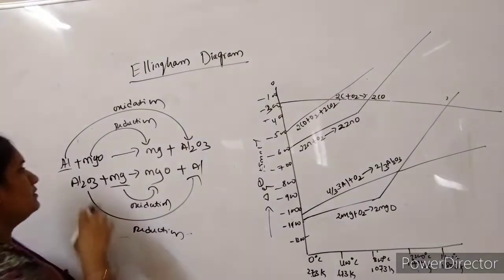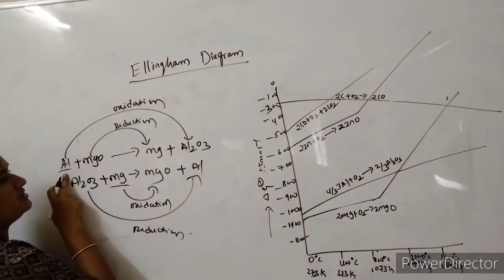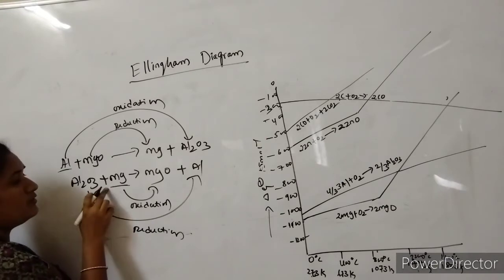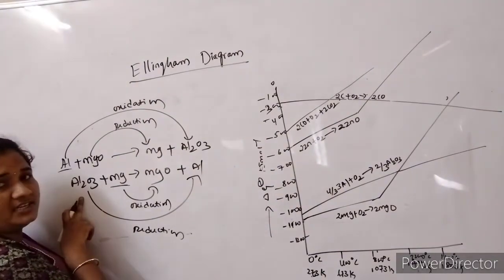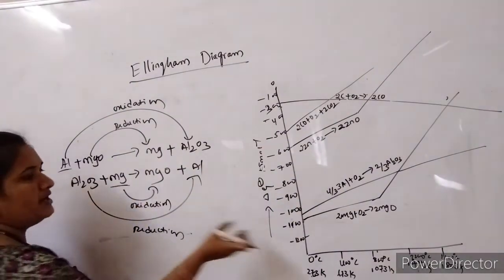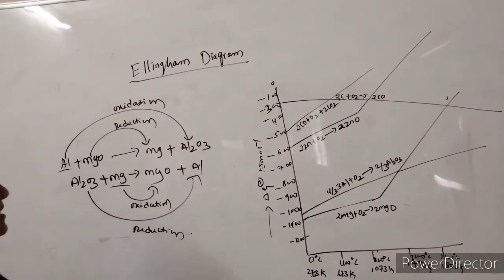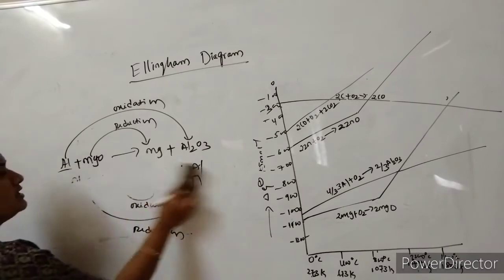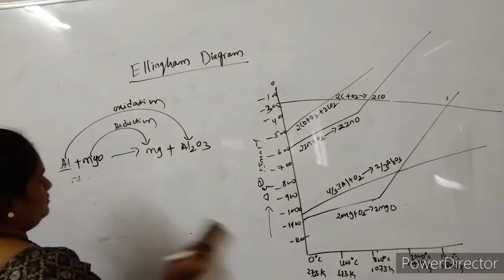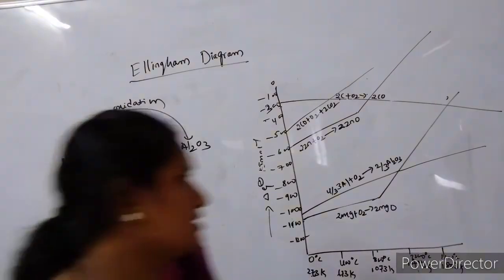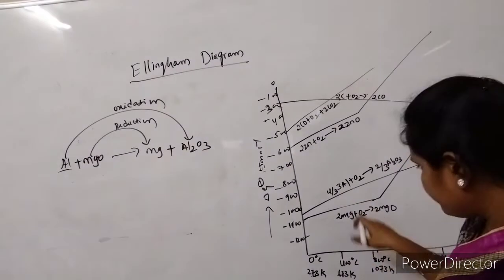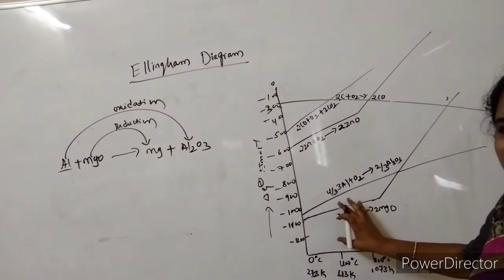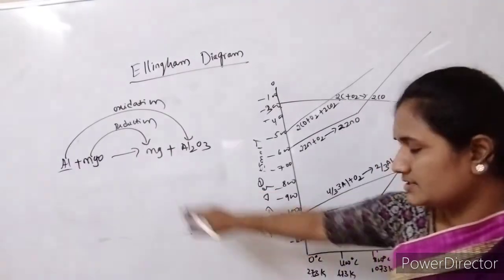So how can we choose whether aluminium is the oxidizing agent or the reducing agent, and in which reaction Mg is the reducing agent or aluminium is the reducing agent? This will be answered by this Ellingham diagram. So see here. Firstly, on the above reaction, Al plus MgO will give Mg with Al2O3. We have to choose the straight lines which involve the aluminium trioxide as well as the Mg oxide. So this is the graph corresponding to this reaction.